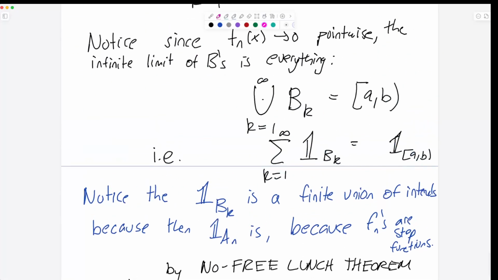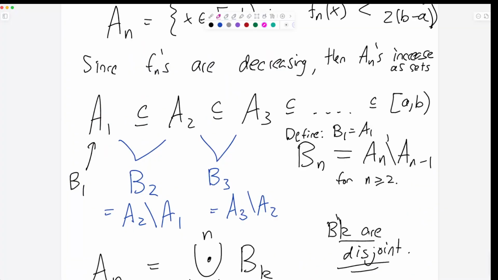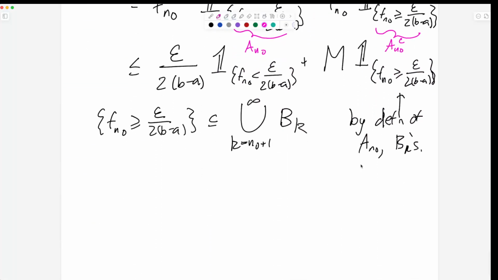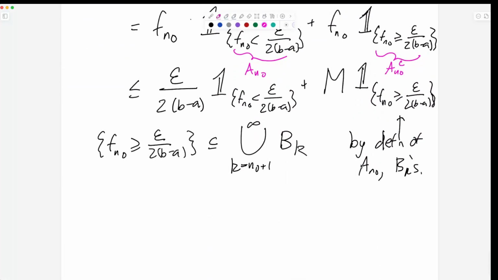And what is everything not in A_{n0}? Let's go look at our construction. A_{n0} is somewhere in the sequence. A_{n0} complement is everything that comes after, the B's that come after A_{n0}. It's the infinite union starting at n0. So this is the whole way the construction was made, and this really is A_{n0} complement.